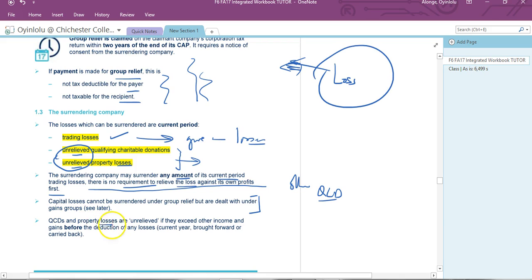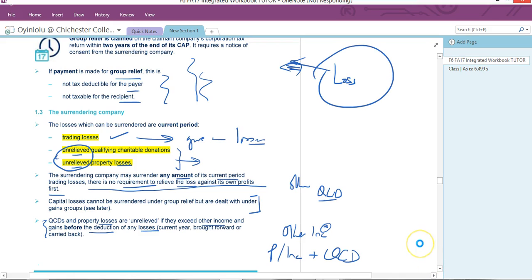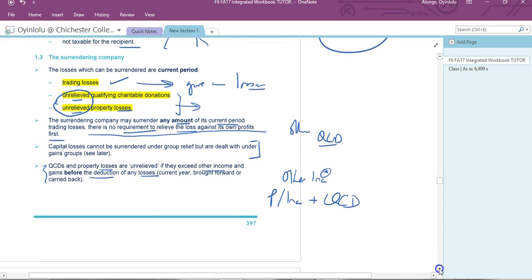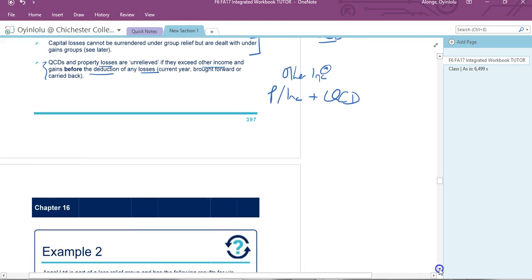When we talk about QCDs and property losses, we talk about if they exceed other income for the deduction of any losses. So we almost have to deal with these first. We have to literally find out, do we have other income first? So before we can relieve income and QCDs, before we can give those away to anyone in the current year, we have to net them off against other income first, right? So we fundamentally have to deal with that first, right? And I hope this is making sense as you go along to do questions.